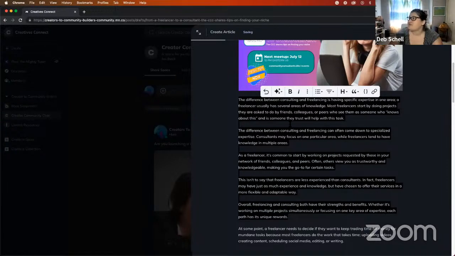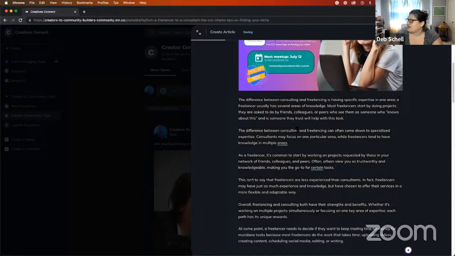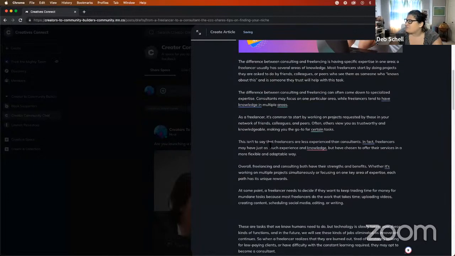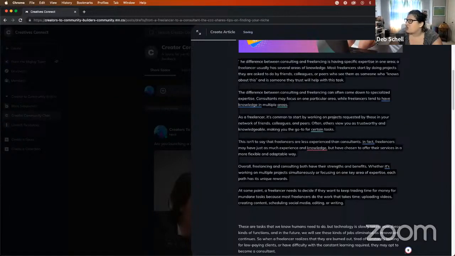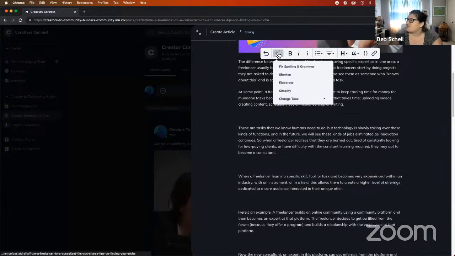Most freelancers start by doing projects they are asked to do by friends, colleagues, or peers who see them as someone who knows about this and someone they trust to help with tasks. The difference is specialized expertise. Consultants focus on one particular area, while freelancers have knowledge of multiple areas. As a freelancer, it's common to start working on projects. It seems like they just pulled out what I wrote and reworded it a little bit longer. So I would say, let's not do that.